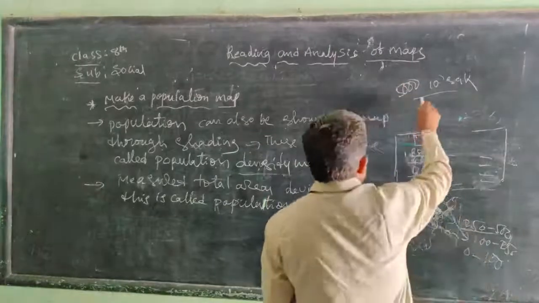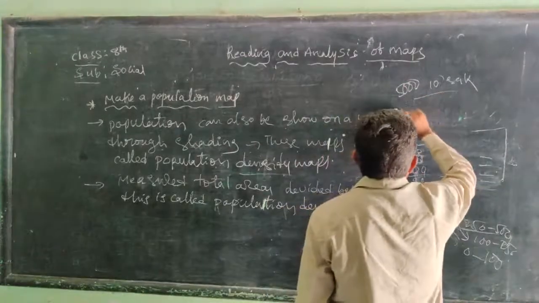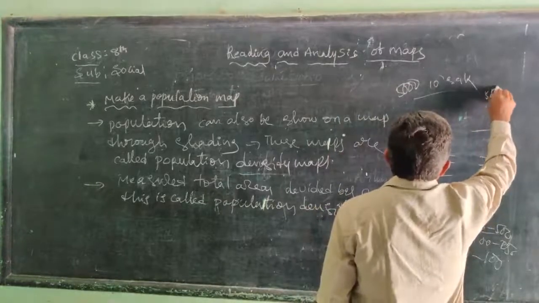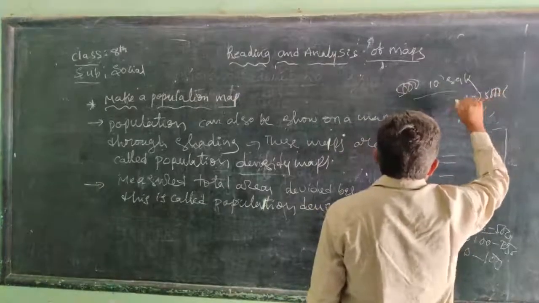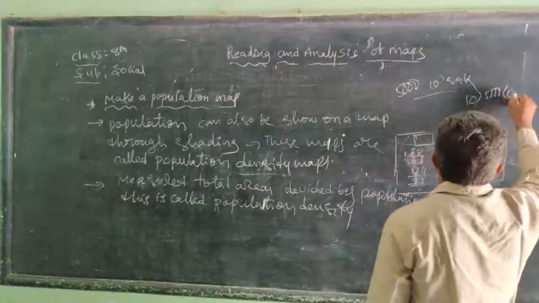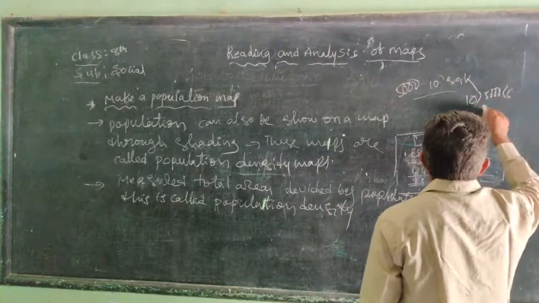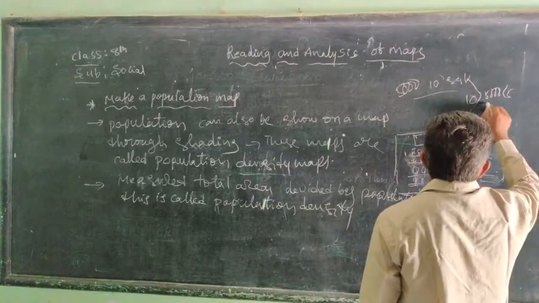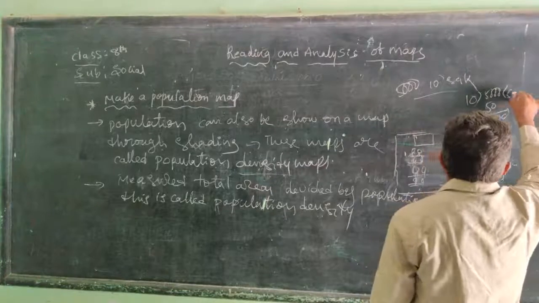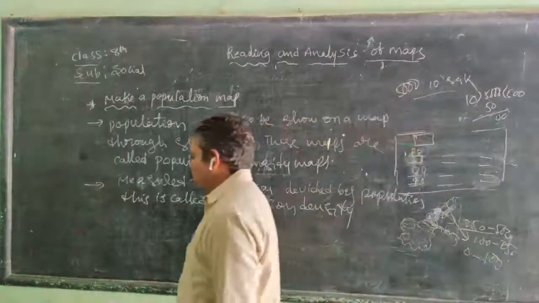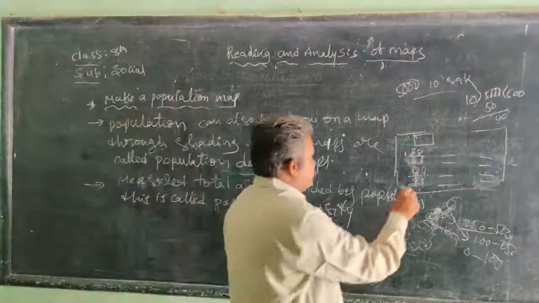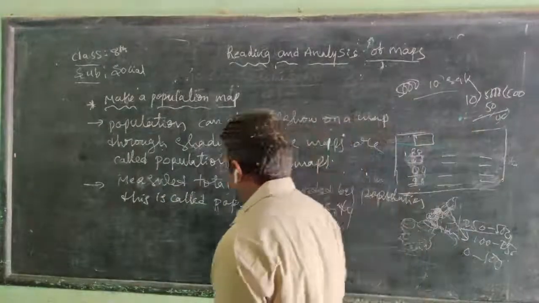Now we divide 5,000 by 10 kilometers, and here we get 500 people per square kilometer. So this is called population density.